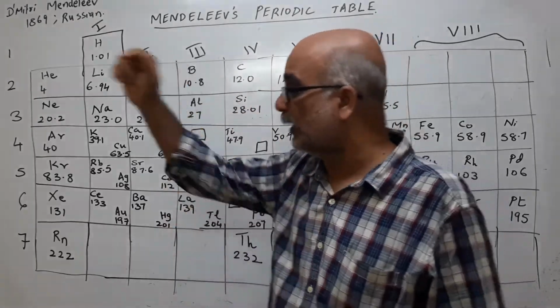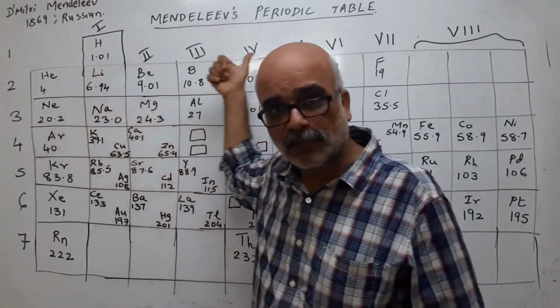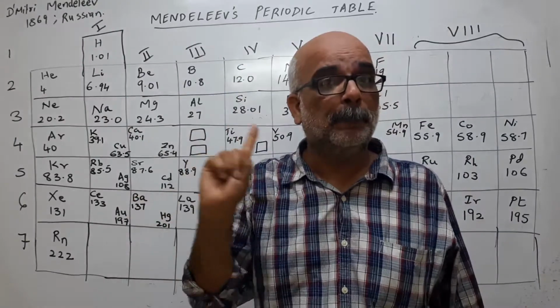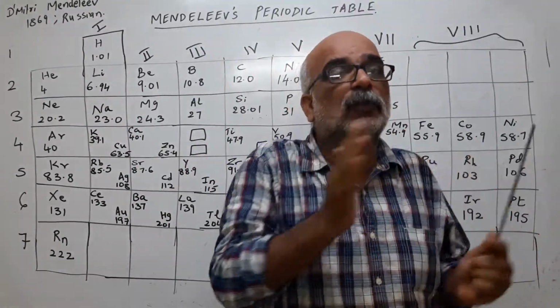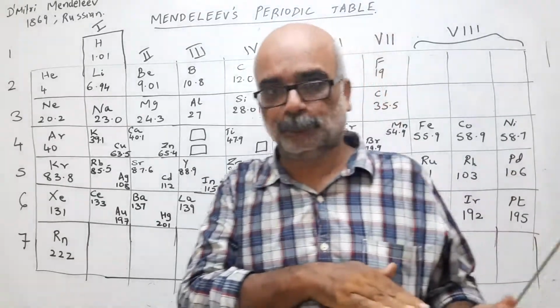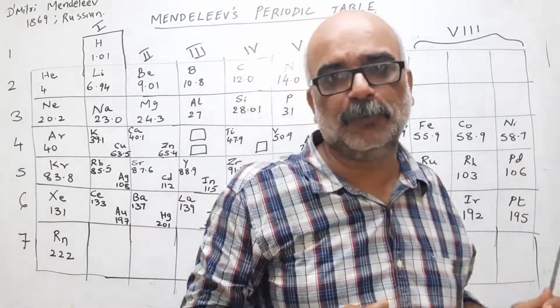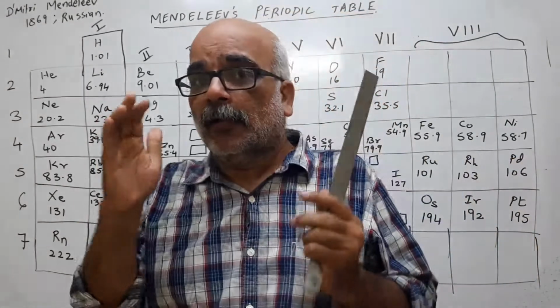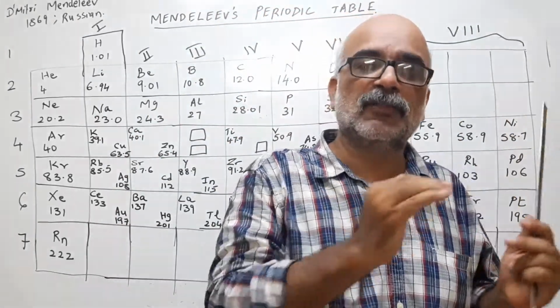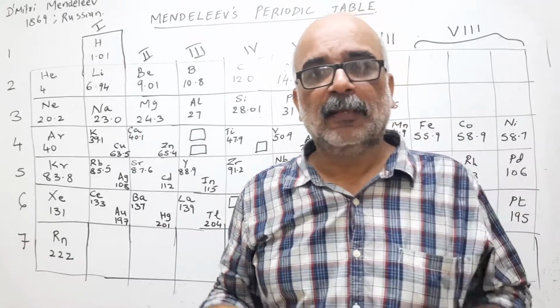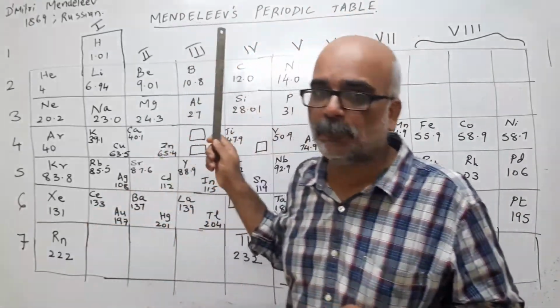Properties will repeat when you arrange the elements in increasing order of their atomic mass, but there is no fixed interval. After certain intervals, he used the word periodicity. That is how the word periodicity came into existence. So, Mendeleev's periodic law states the physical and chemical properties are periodic functions of their atomic mass. He made the chart which we call Mendeleev's periodic table.